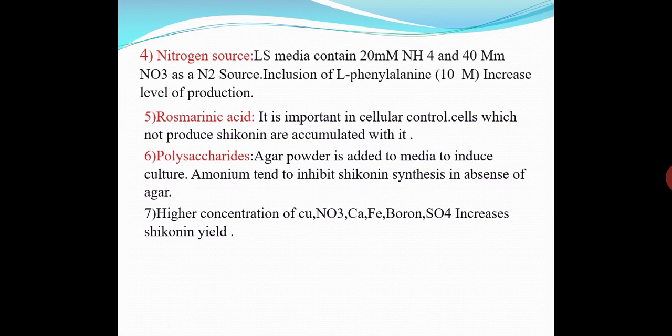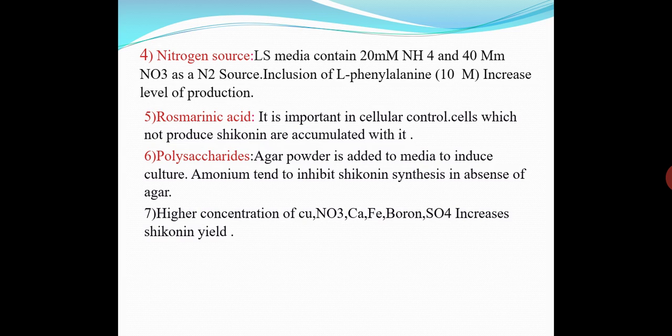Another is source of polysaccharides. Agar powder is added to media to induce culture. Ammonium tends to inhibit shikonin synthesis in absence of agar. So agar is a polysaccharide source, we add agar powder.